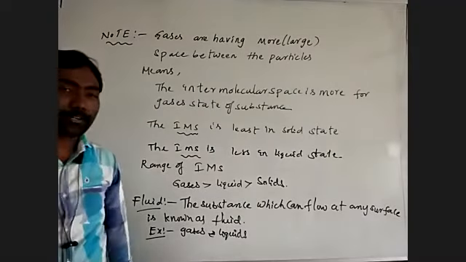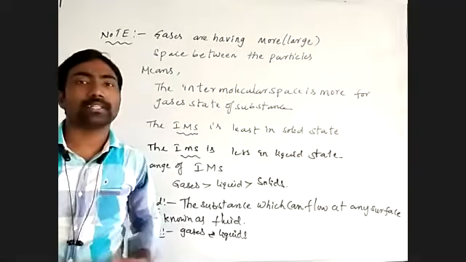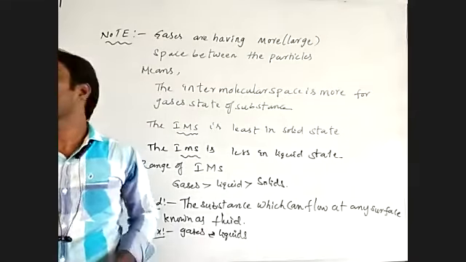That's why when we drop a liquid on the floor, it can flow in all directions.